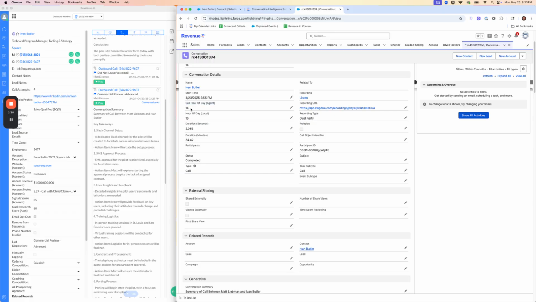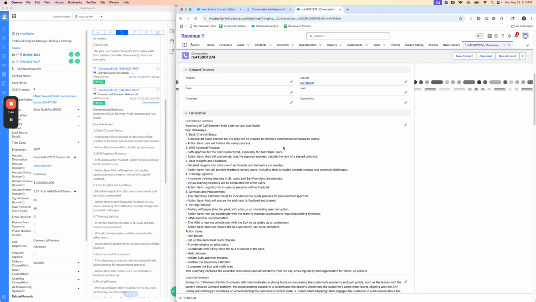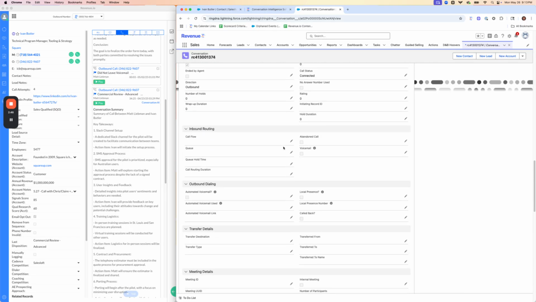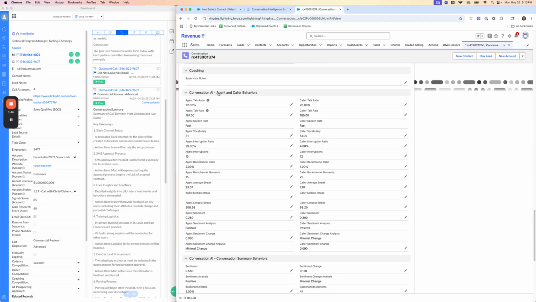Things like what hour of the day was the call, and what was it locally for Ivan? What was the duration in seconds and minutes? As I scroll down, I can also see in this Conversation AI tab even more information. Things like a speech rate that categorizes both of us as fast. I can see our actual sentiment scores, where mine was 0.28 and Ivan's was 0.3. We both had positive sentiment. They were both changed minimally.